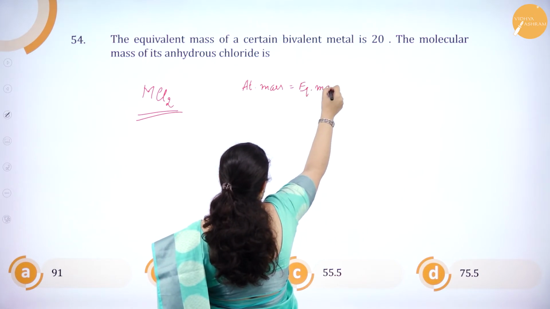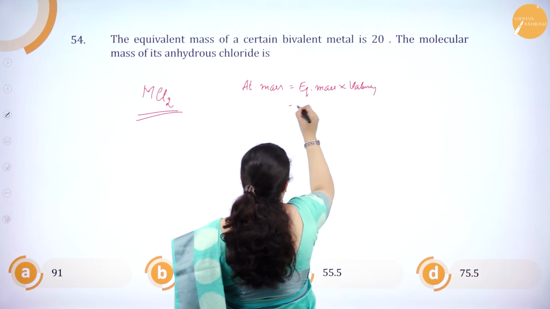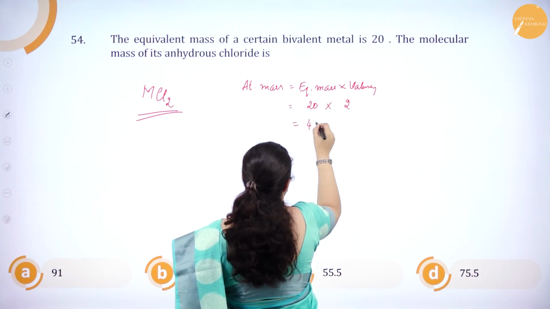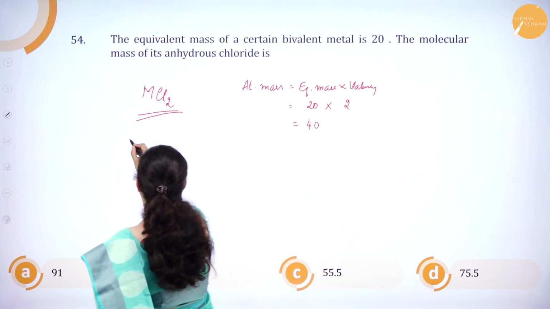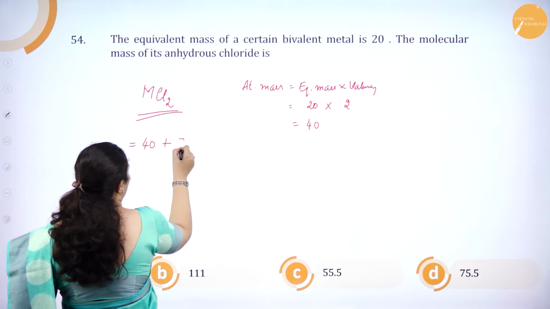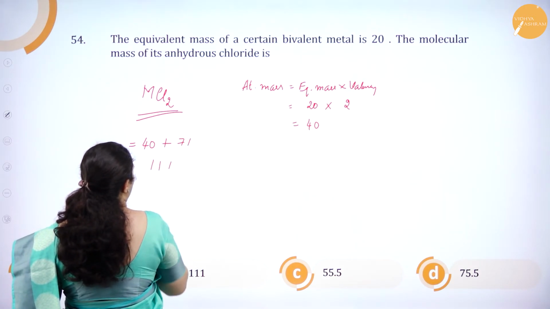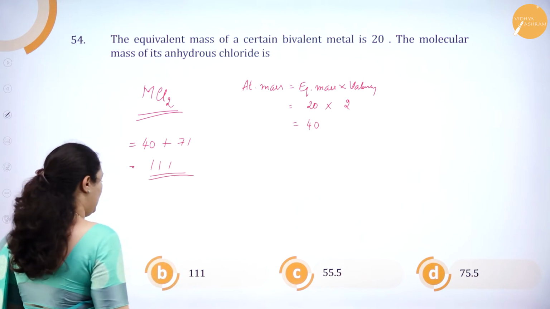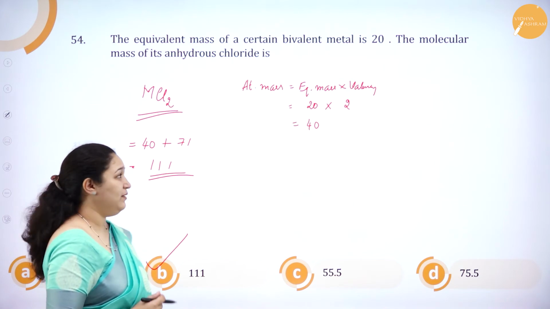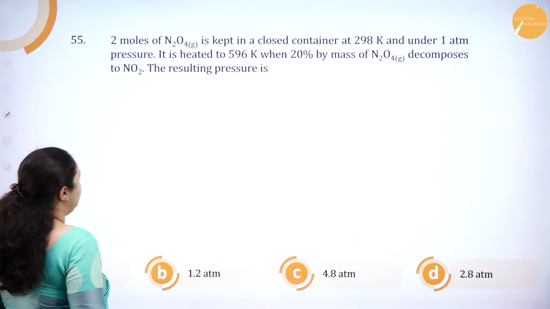So equivalent mass is 20, bivalent metal, so it is 40. So the atomic mass of the metal is 40 plus chlorine, it is 71. So it is 111. So the answer is 111 grams. Okay. So that's about the 54th question.